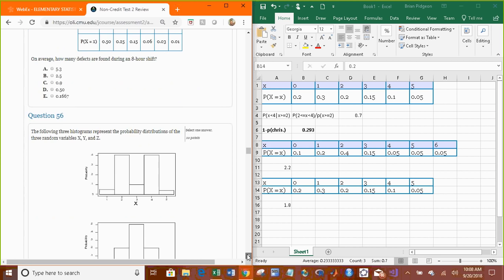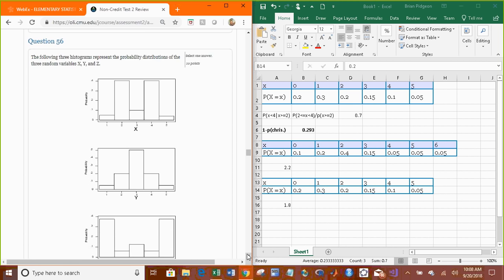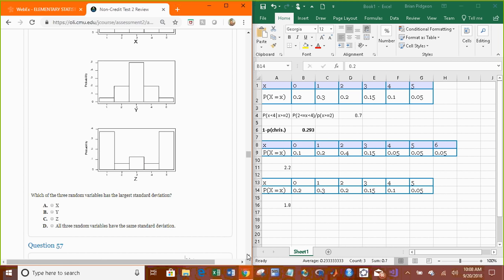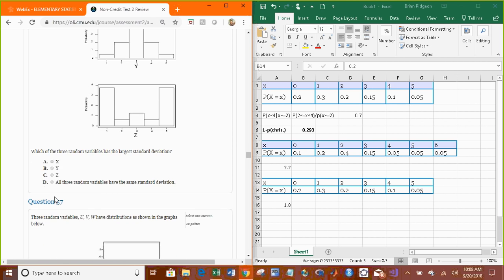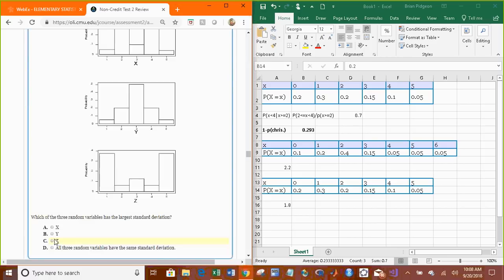All right, so we have some histograms. Which has the largest standard deviation? So remember, standard deviation is, on average, how far away your values are from the mean. And we want the largest standard deviation, which means we want more of the data away from the mean. And so of these 3 histograms, our mean is 3, but these 2 vertical bars in histogram Z are the largest. So we would say Z has the largest standard deviation.